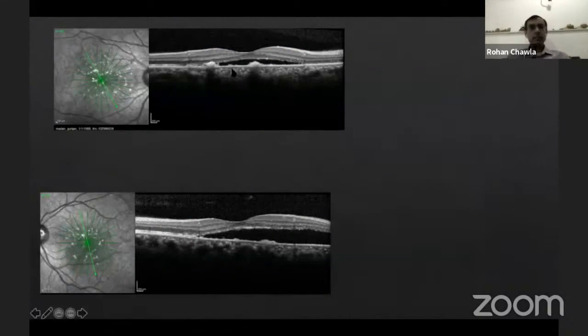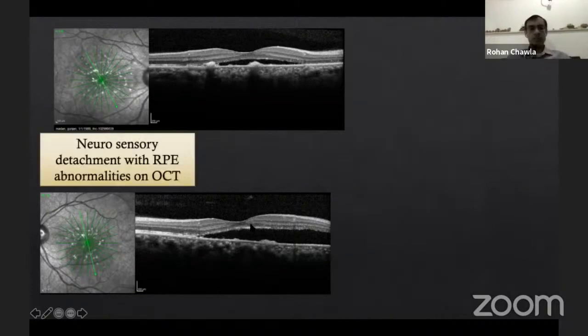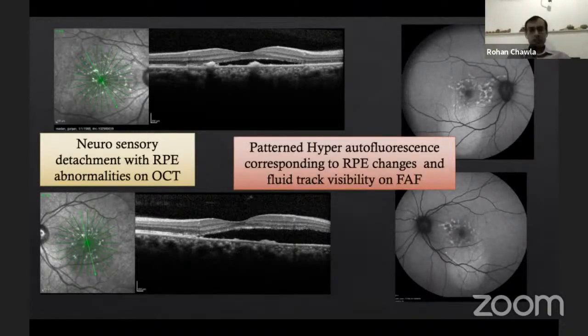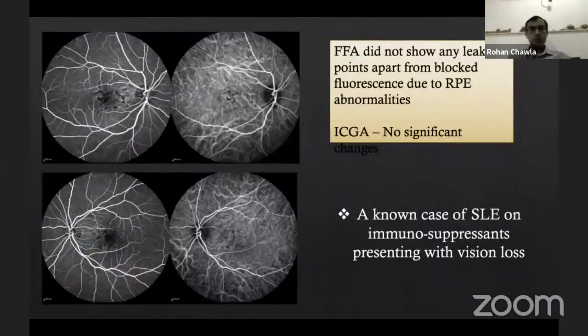In this other case, the first OCT would probably tell you, if it's a young patient, you would consider CSC. But again, don't ignore these other RPE abnormalities which you are seeing on the OCT. If you do an FAF, it's showing some sort of pattern dystrophy, but this patient was not actually a pattern dystrophy either. If you see the FFA, you are not getting your typical inkblot leaks. You're not getting the typical increased hyperfluorescence on ICG. So this patient is actually a case of SLE, and has an SLE-associated choroidopathy.